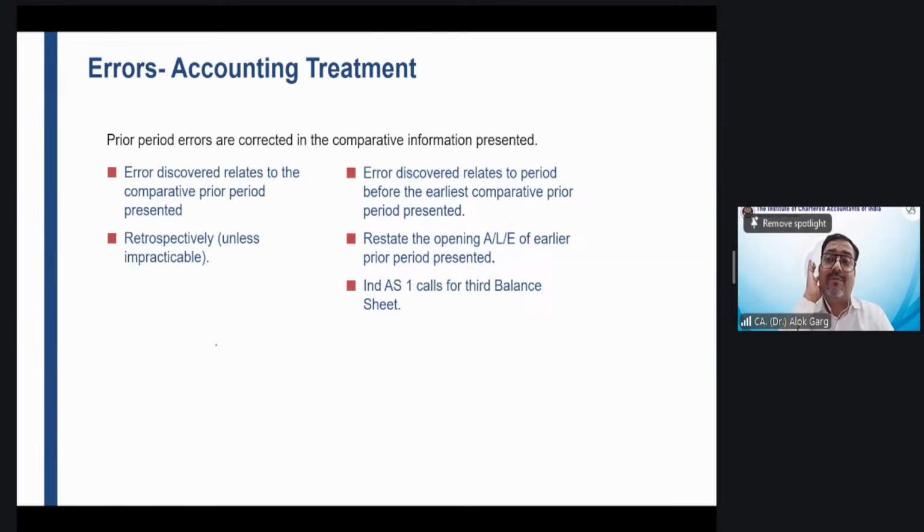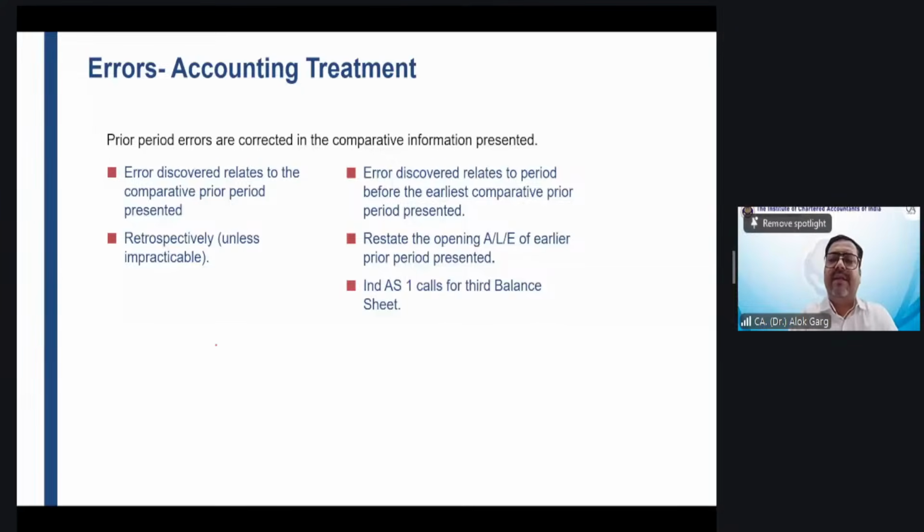But what about Ind AS? If there is a correction of material error, what is the accounting treatment in Ind AS? It is just a cut, copy, paste treatment of accounting policy change. Comparative needs to be restated. Third balance sheet, the opening of the comparative period balance sheet, needs to be given so that opening balances can be corrected. So right from the day when this error impact needs to be taken till the opening date of the comparative period, cumulative impact needs to be taken.